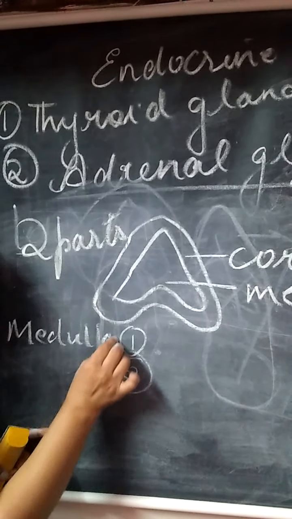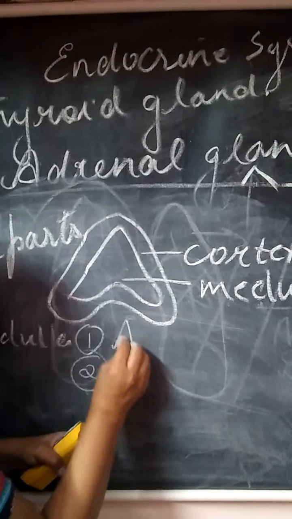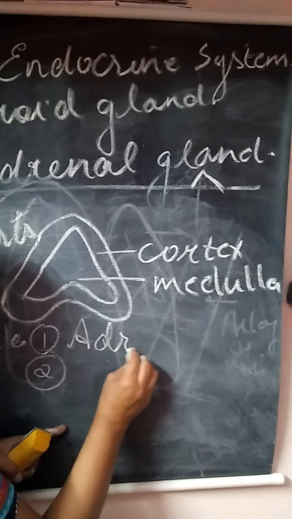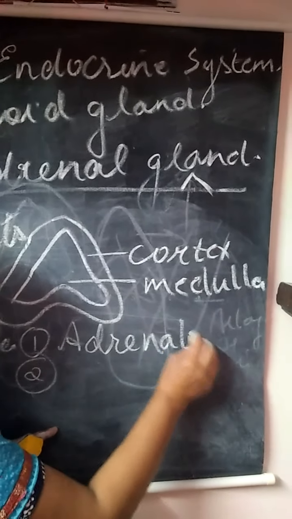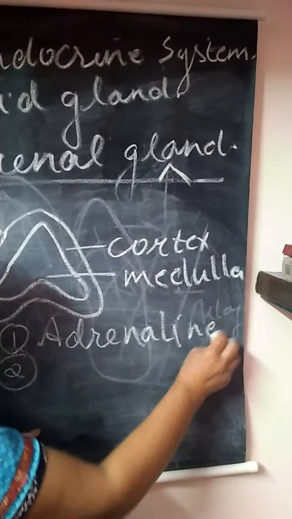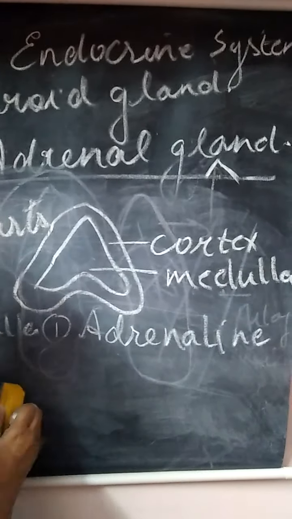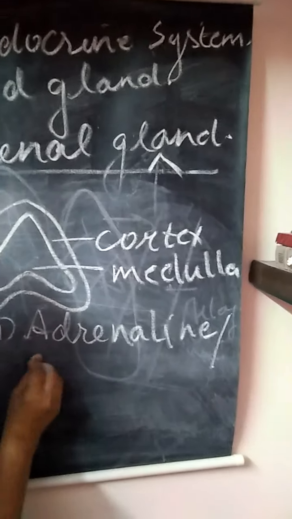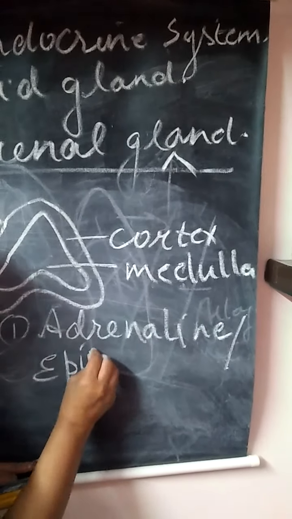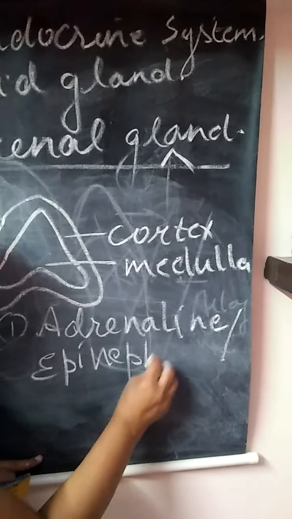So the medulla will secrete a hormone known as adrenaline. Okay. It is also known as epinephrine.